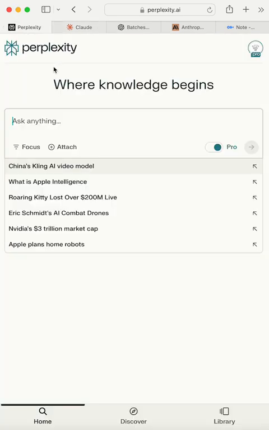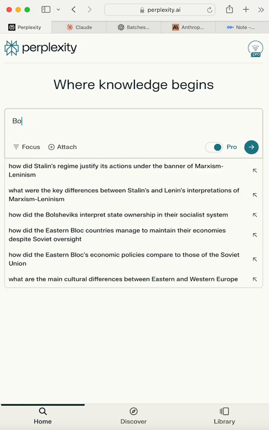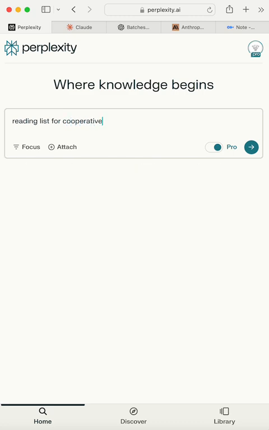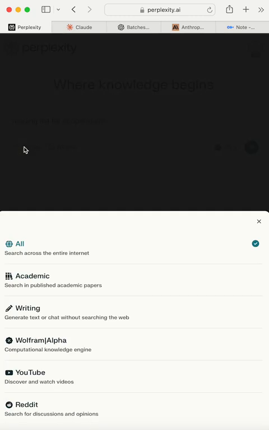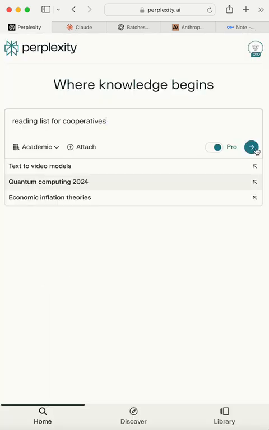And so you can also look at Perplexity and say, reading list for cooperatives. And then you could change the focus and say, let me just get academic.